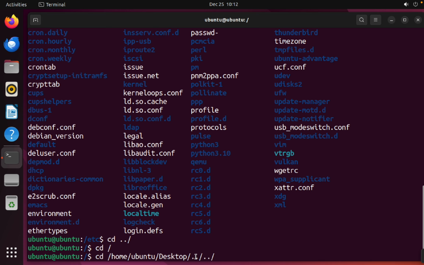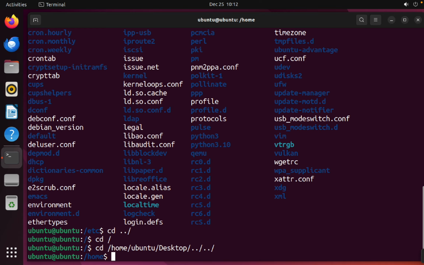Now we are at home. If we press enter, it goes to home, not anywhere else like Desktop or Ubuntu. This is how we can use both absolute path and relative path together.